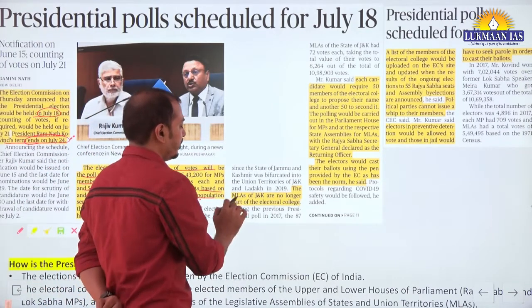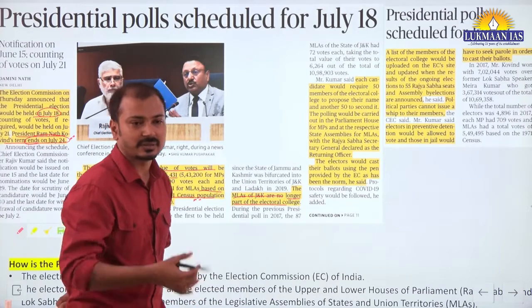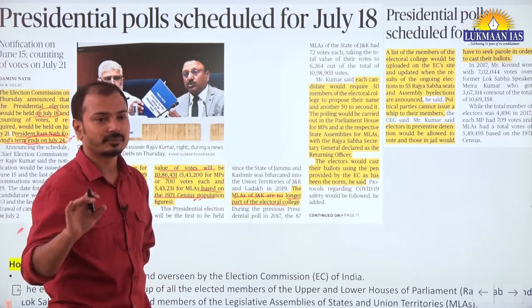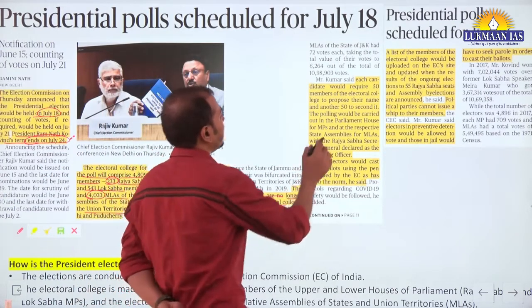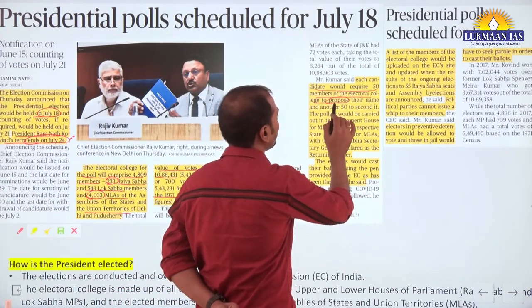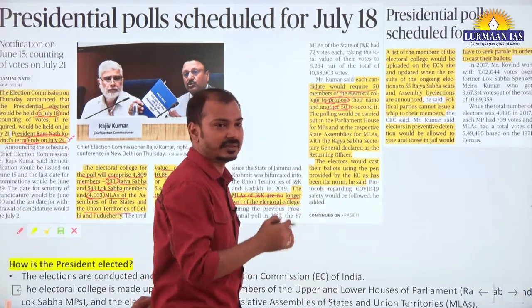Then the MLAs of Jammu and Kashmir are no longer part of electoral college because the state has been reorganized and the assembly is dissolved. Then each candidate would require 50 members of electoral college as proposers and 50 members as seconders. We learn this in M.